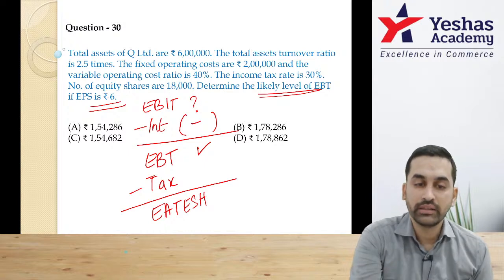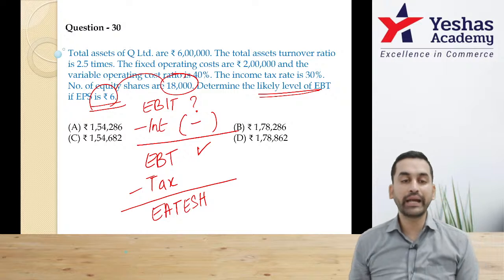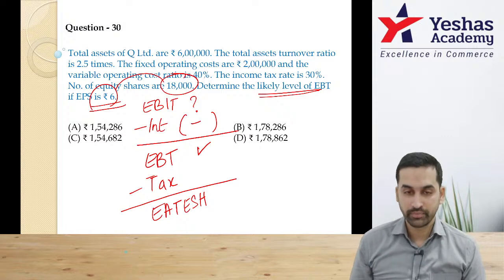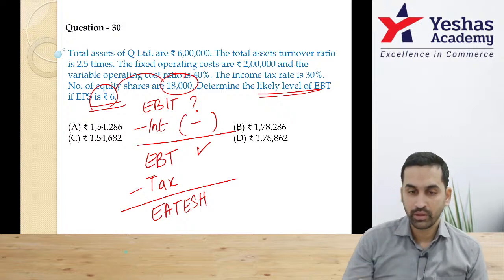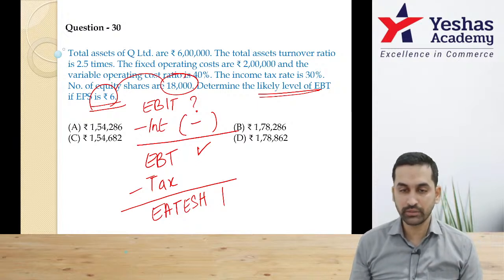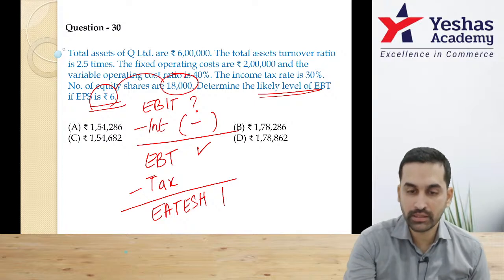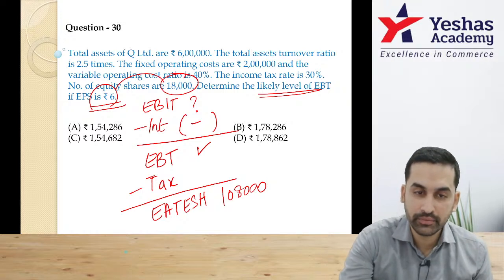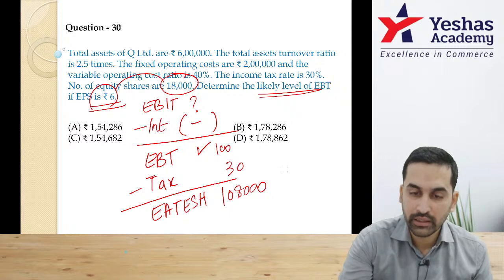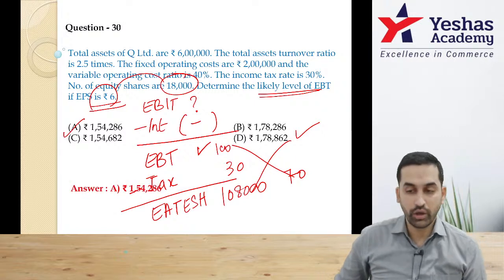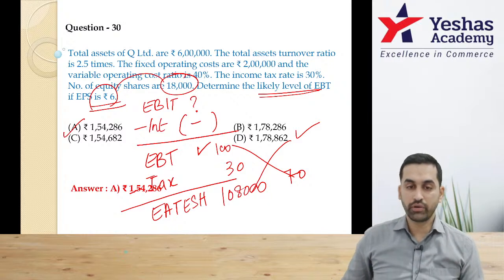How to calculate this? They want 6 rupee already given, and then there are 18,000 equity shares they said. That means in calculator 18,000 into 6. Anybody? 18,000 into 6? 108,000, is it? Yes. This should be 108,000. And tax is 30%. That means, sir, if this is 100, this is 30, this is 70. Simple cross multiplication will give you the final answer. Option A, 154285.